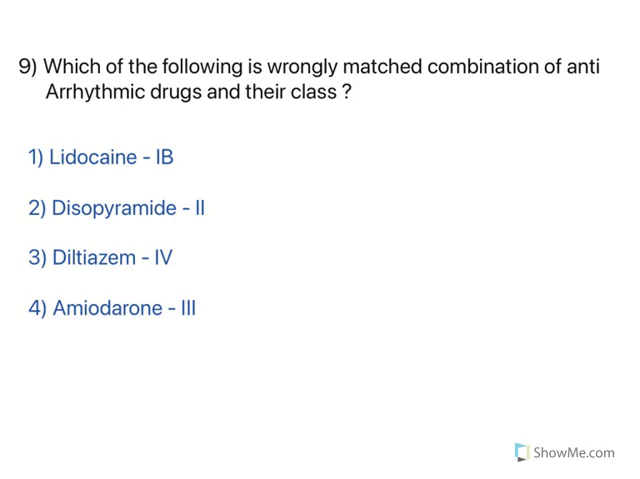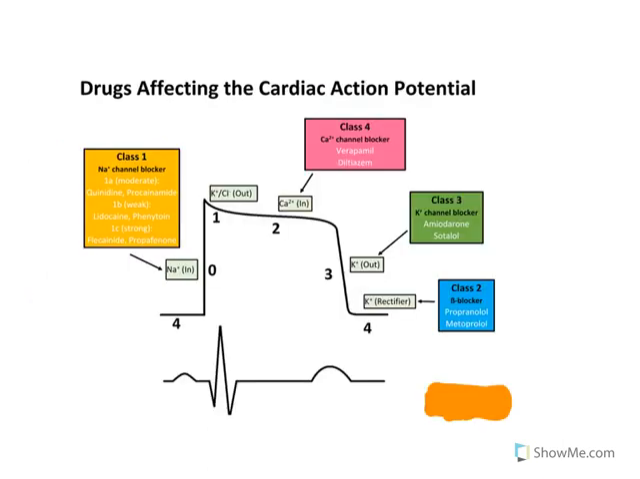Moving to the next one. Which of the following is a wrongly matched combination of anti-arrhythmic drugs and their class? So this is a directly classification based question. If you understand the classification, answering such questions becomes very easy. Now when you see antiarrhythmic drug classification, class 1, sodium channel blockers, you have quinidine, procainamide and disopyramide. All of them belong to class 1, whereas class 2, beta blockers, propranolol, metoprolol. Class 3, potassium channel blockers, amiodarone, sotalol. Class 4, calcium channel blockers, verapamil, diltiazem.